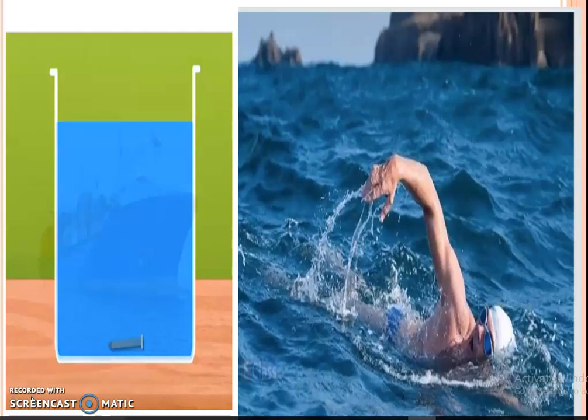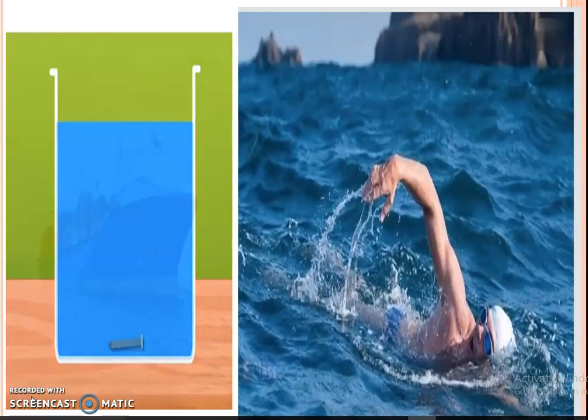An iron nail sinks in water, but why does the massive steel ship float on it? When an object is dipped in a liquid, a buoyant force acts on it and hence it appears that the weight of the object is reduced.